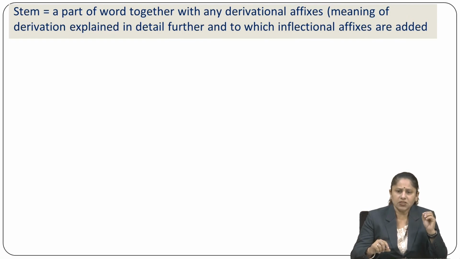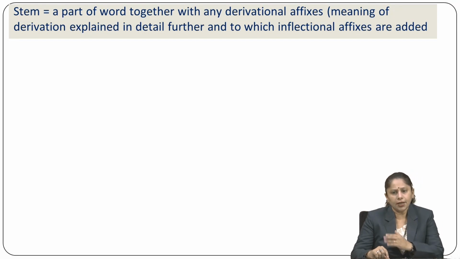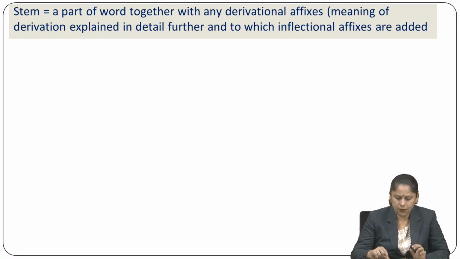As for example, stem cells are in the body when the child is born, and there is a lot of information about stem regarding the body of the human being. In the same way, stem is a part of word. It's a mere part of word which is going to be understood after understanding the derivation and inflectional affixes and suffixes.